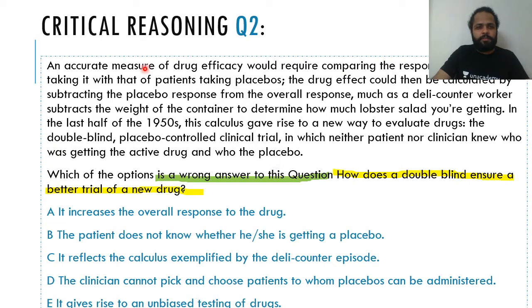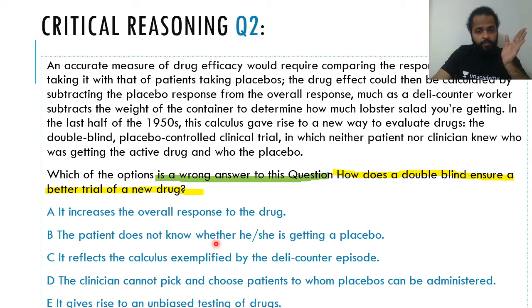I don't think that's something that is mentioned anywhere, and there's a good chance that this might be the wrong answer to this question, and hence might be the right answer to this question. So 1 is a good option for us. Let's read the rest. Likhit, I think you might be right, but let's still go through the rest of the options.